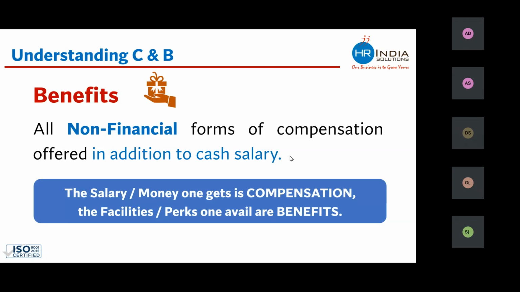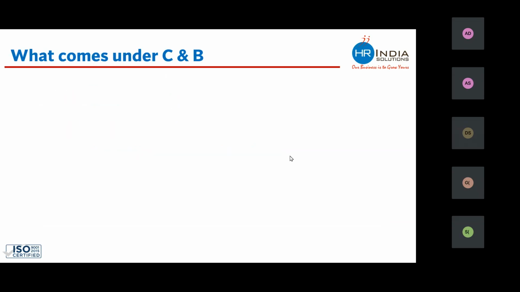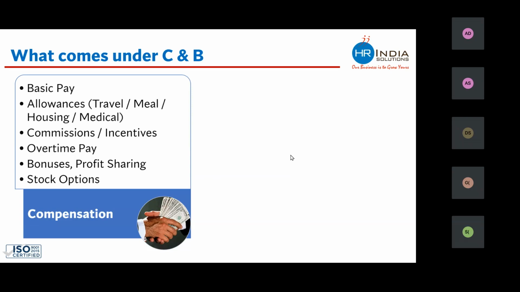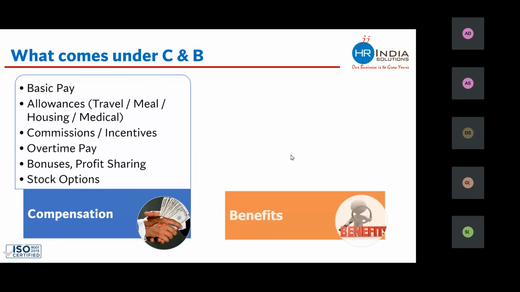Let's have a look at a few examples for better understanding. So compensation, which is the monetary part of the package, includes things like basic pay and allowances. It can be travel allowance, meal allowance, housing allowance, or medical allowance, which are paid in the form of money. All commissions, incentives, overtime, bonuses, stock options are paid in the form of money, hence they come under compensation. Now, under benefit, nothing is paid to the employee.